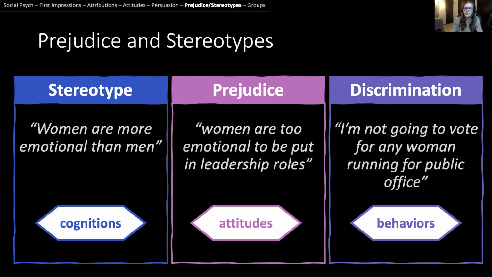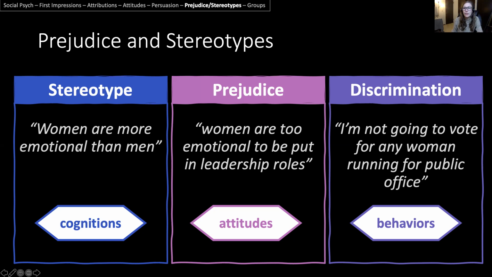So another example, you've probably heard this stereotype a bunch. Came up a lot in the 2016 US election with Hillary Clinton versus Donald Trump. Stereotype being that women are more emotional than men. So this is a belief, stereotype, trait about a particular group, women, which leads to prejudices or attitudes like women are too emotional to be put into leadership roles.